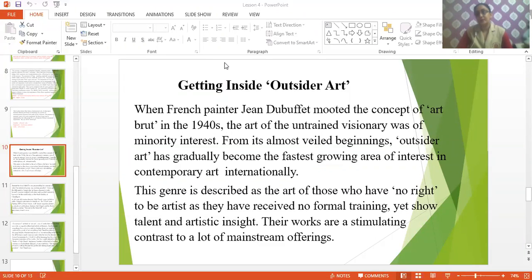We can say the people who are called trained artists, those who have got proper training in a proper school, are not that creative. On the other hand, the people who are outsider artists are more creative. Why? What is the reason behind this, children?